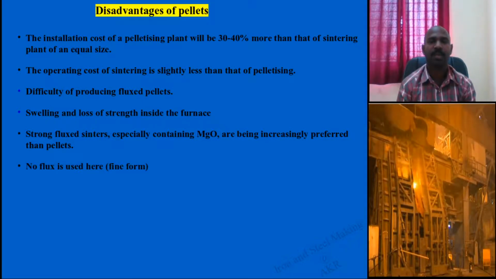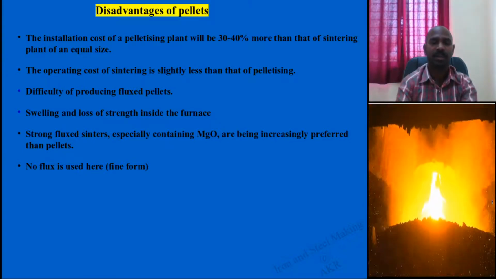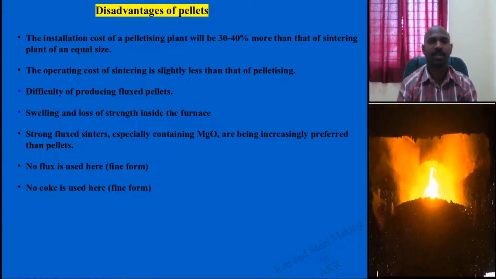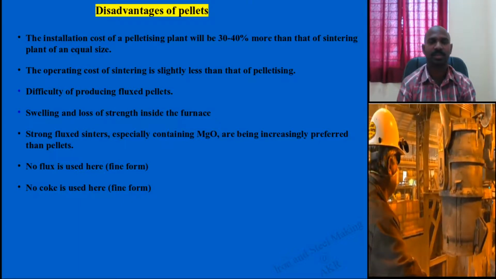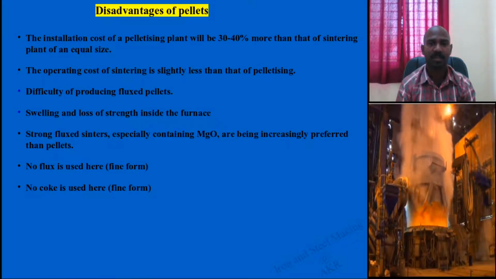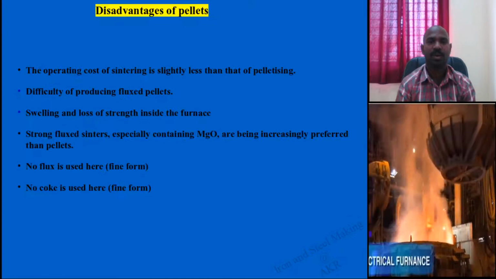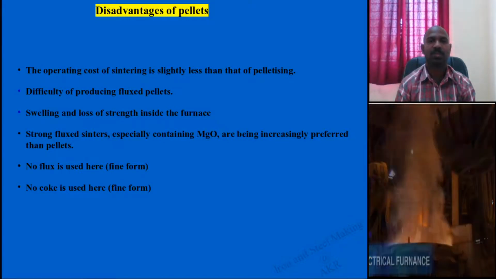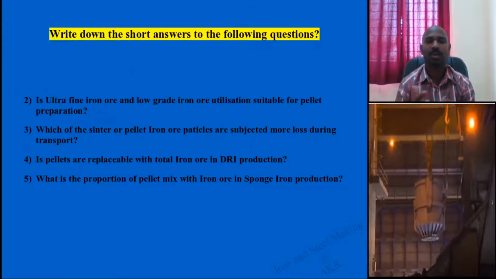This is one of the reasons. No flux is used here. You cannot use the fine form of flux, but some amount of fine coke is used. That is fine. That is an advantage.